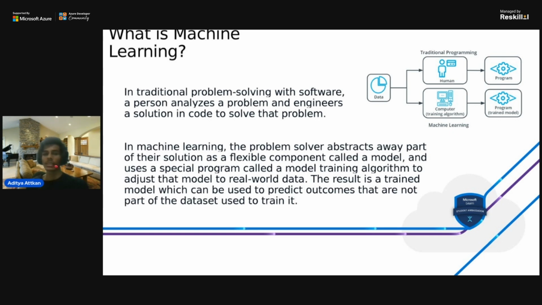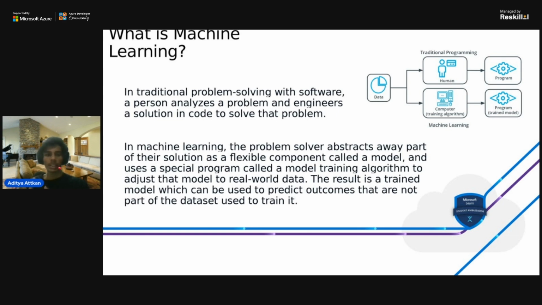Machine learning is something different from a traditional process, a simple process in a software development cycle. In traditional problem-solving software, a person analyzes a problem and engineers a solution in code to solve that problem.